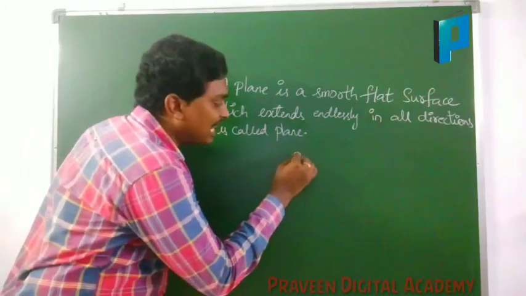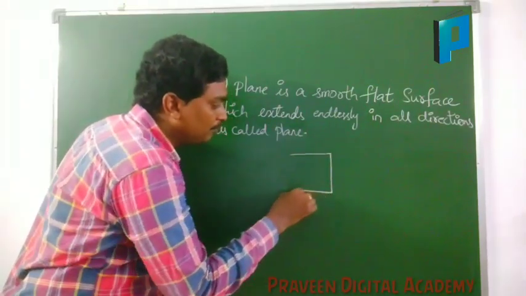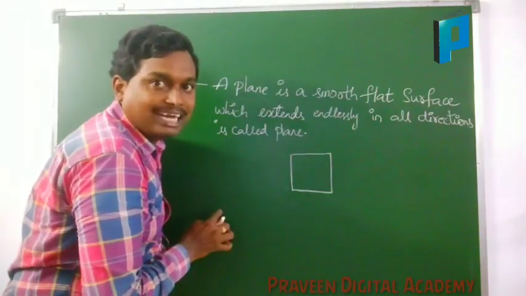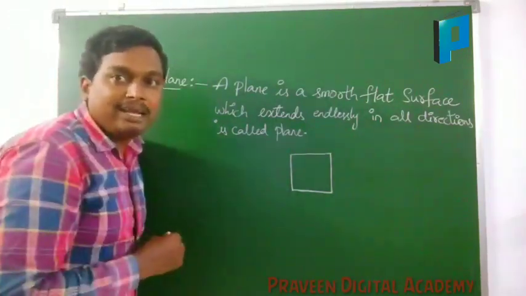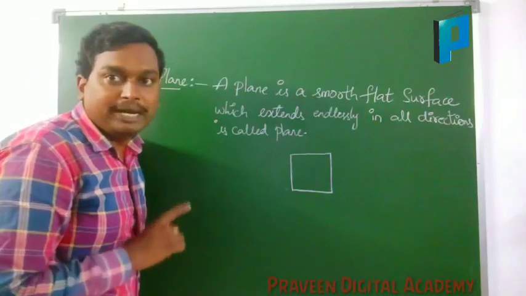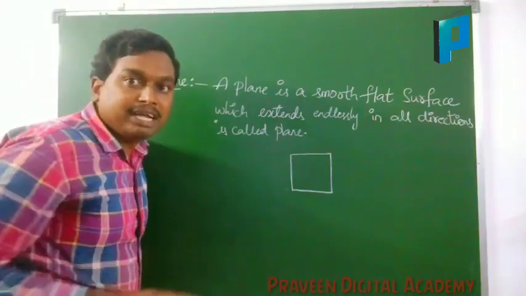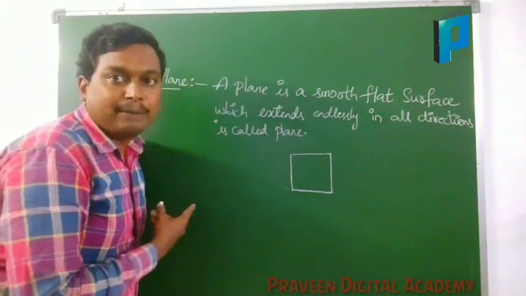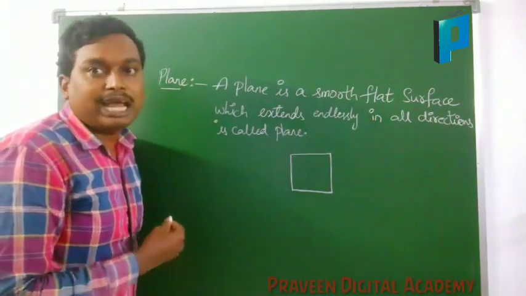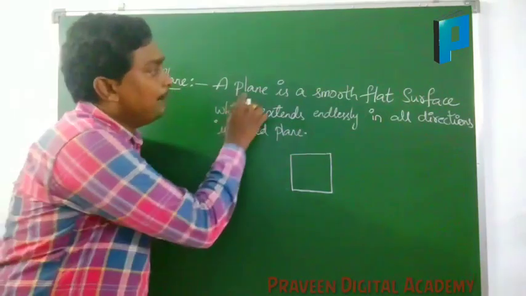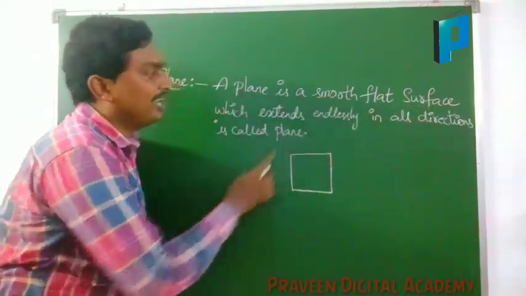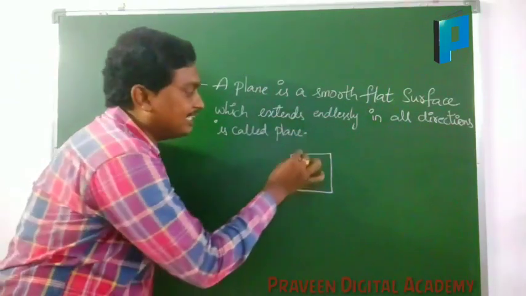Here, a plane will have a smooth flat surface. This is a smooth flat surface. Examples of a plane: the surface of the bedroom or the surface of a hall, the surface of the blackboard, all we will call a plane. Here a plane is a smooth surface which extends endlessly.